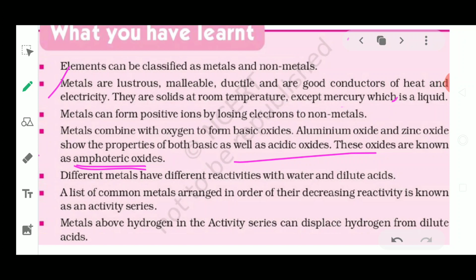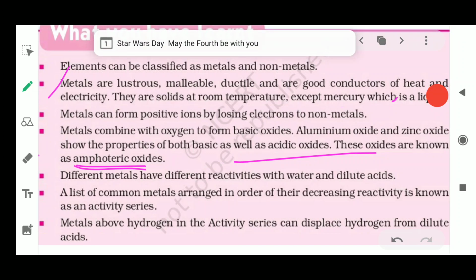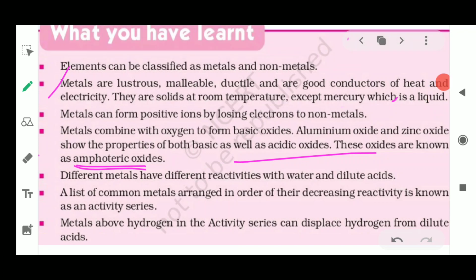Next, different metals have different reactivities with water and dilute acids. Whenever the metals are reacted with acid, they are going to form hydroxides and sometimes they are going to form hydrogen gas. Next, the list of common metals is arranged in order of decreasing reactivity, which is known as the reactivity series. The reactivity series is seen when these metals are arranged in the form of their reactivities.